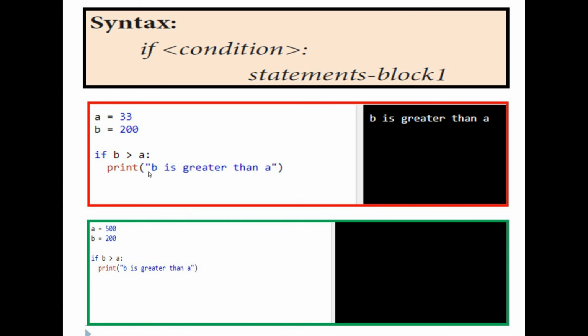See this another example. A is equal to 500, B is equal to 200. If B is greater than A, print B is greater than A. So it will be checking the condition. Here the expression used is B is greater than A. B's value 200 is greater than 500? The condition is false. If the condition is false, no output will be printed.